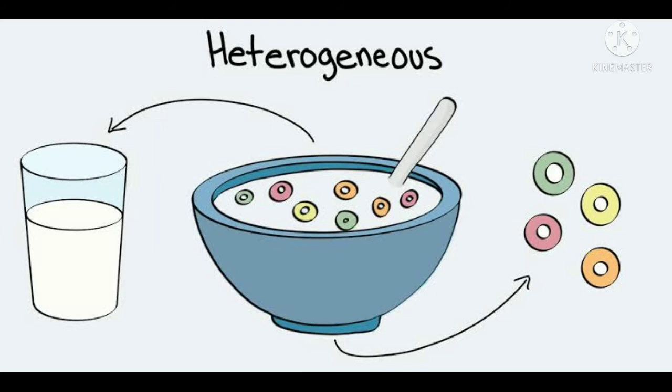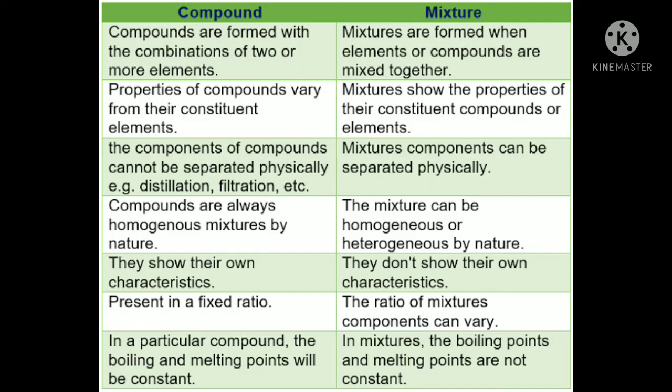means. Okay, so now here in front of you there is a difference between the compound and the mixture. Compounds are formed with the combination of two or more elements, and mixtures are formed when elements and compounds are mixed together. Properties of compounds vary from the constituent elements, and mixtures show the properties of the constituent compounds or elements. Components of compounds cannot be separated, and mixtures can be separated physically.